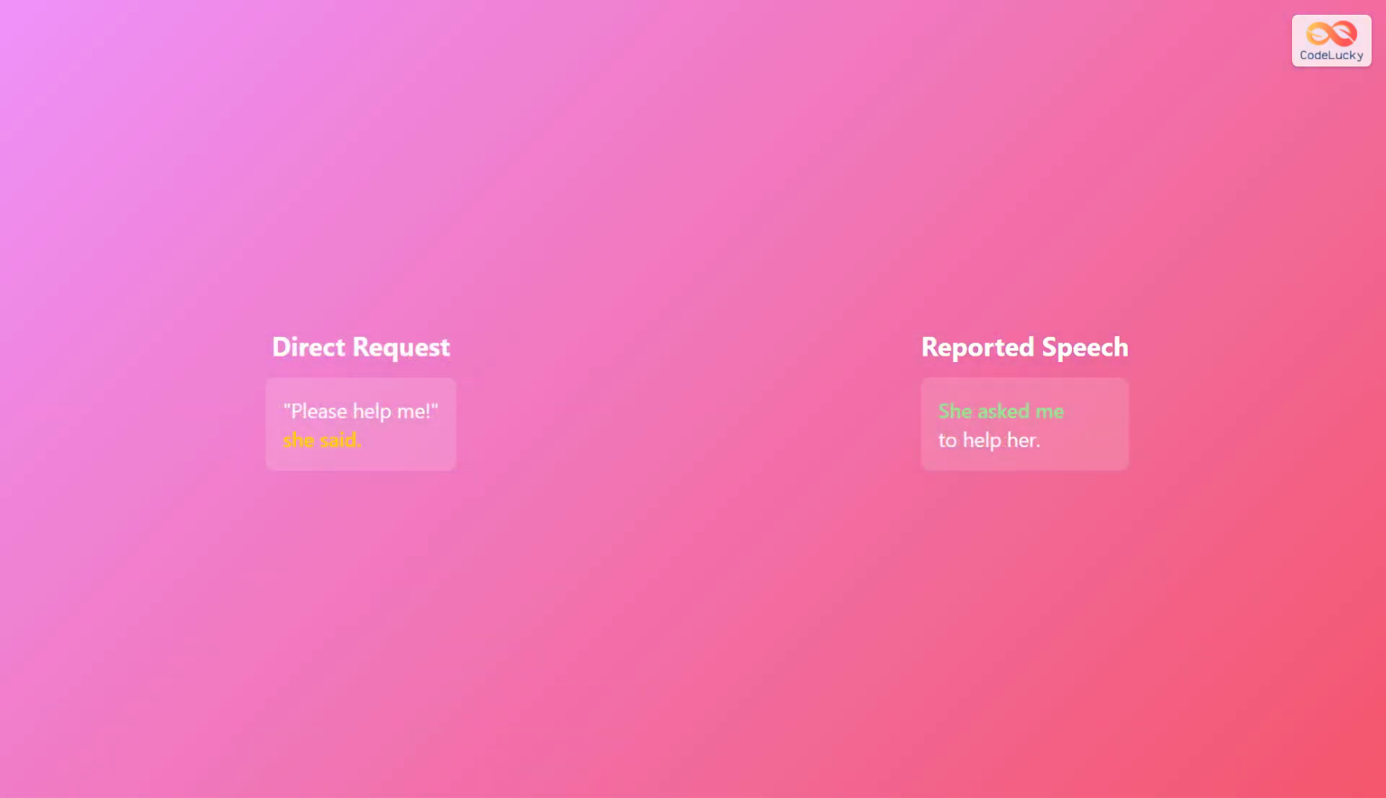Requests use slightly different reporting verbs. "Please help me!" she said, becomes "she asked me to help her." Notice "asked" replaces "told" because it's a polite request. The structure remains "to" plus infinitive, but the verb changes to match politeness.